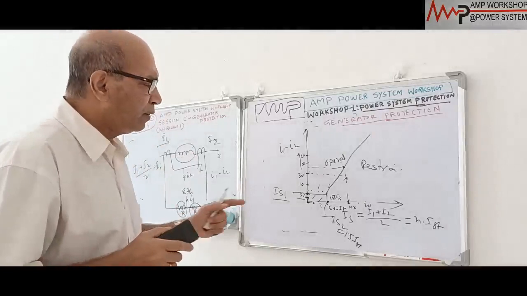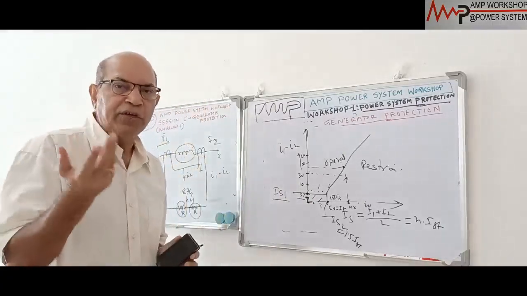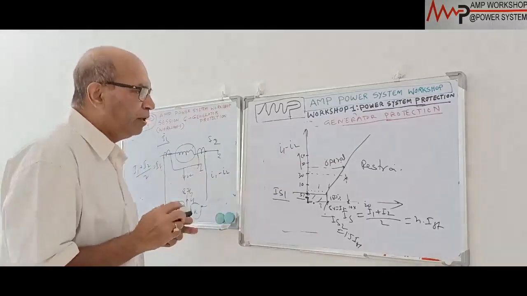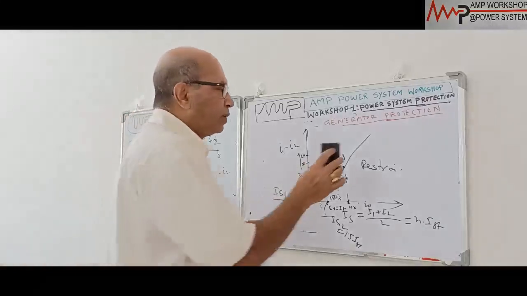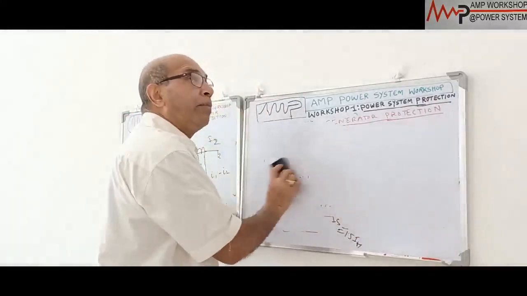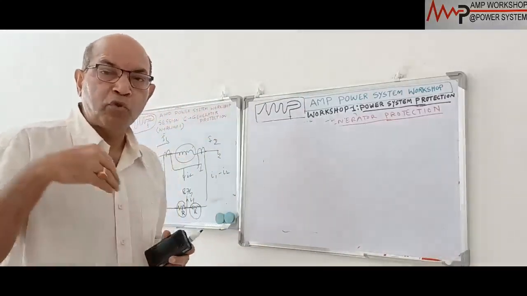In addition, we can incorporate another characteristic in this relay, called harmonic restraint. Why? Because I told you before, when the unit connected generator is switched off, suppose the generator transformer gets switched off, then there will be huge overfluxing.